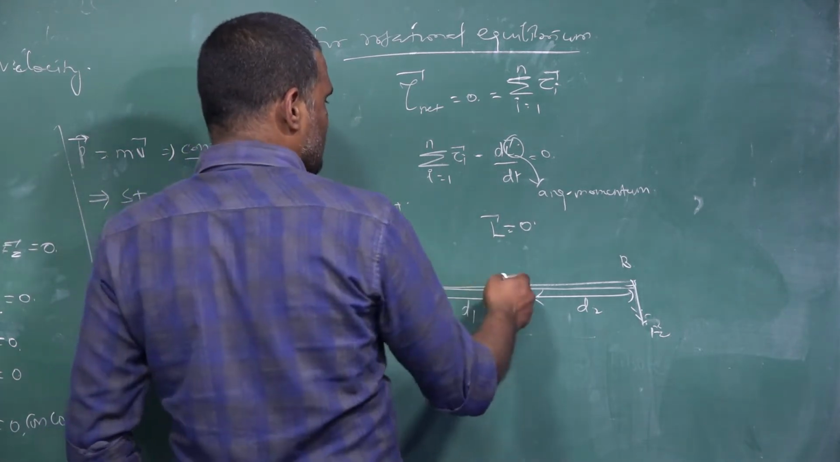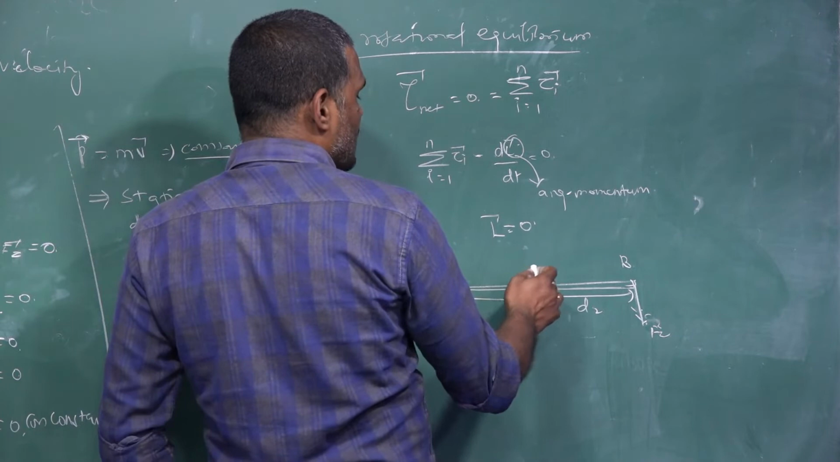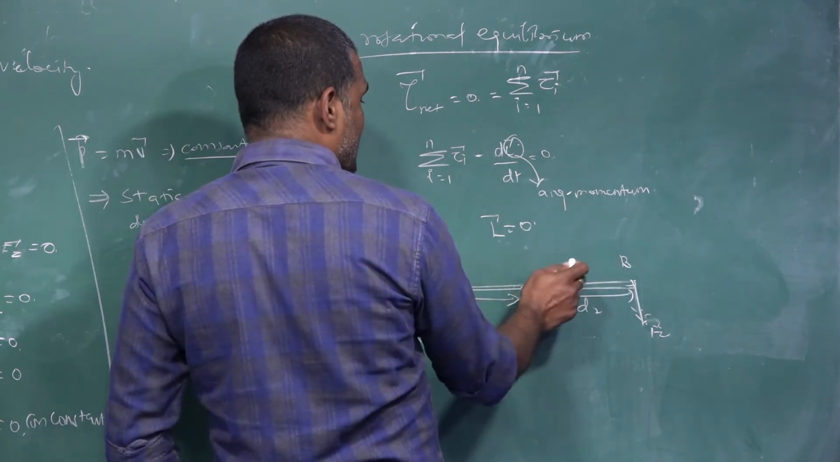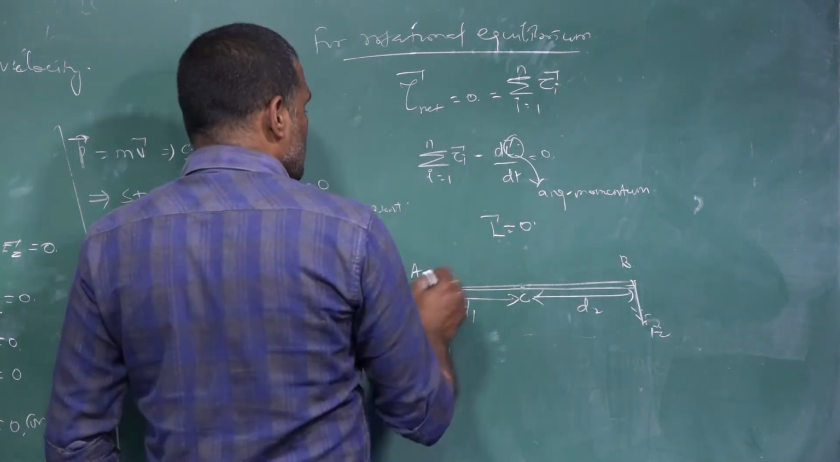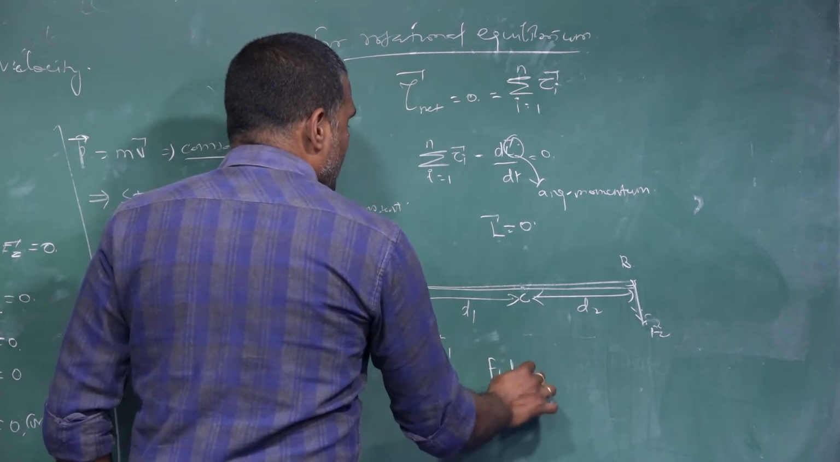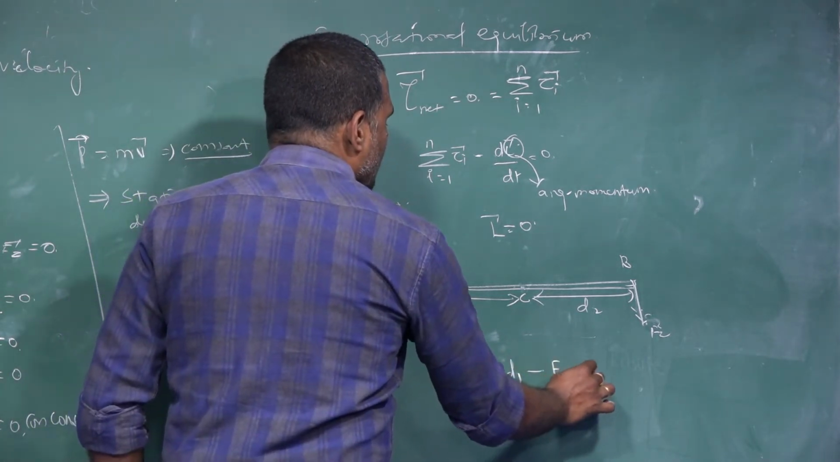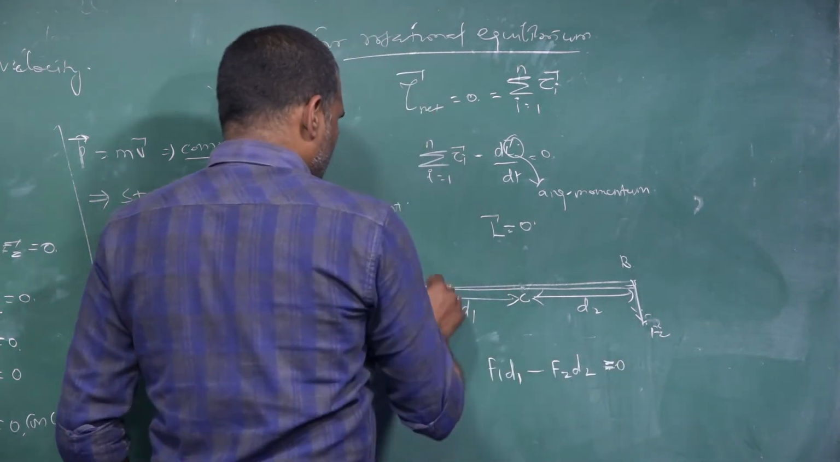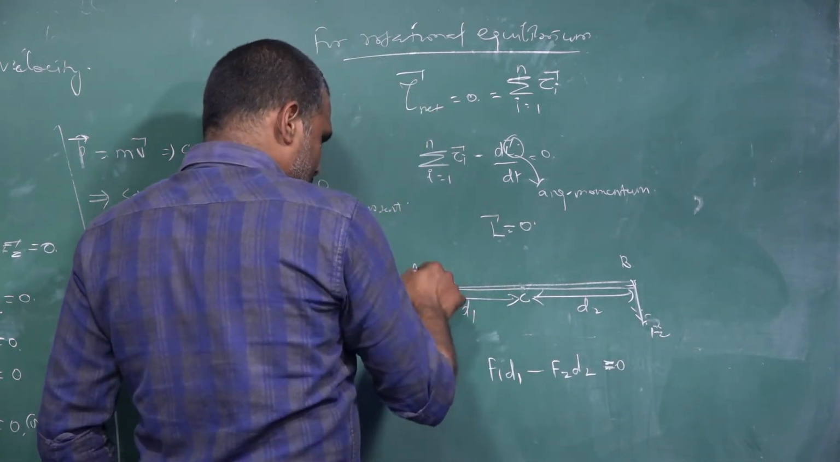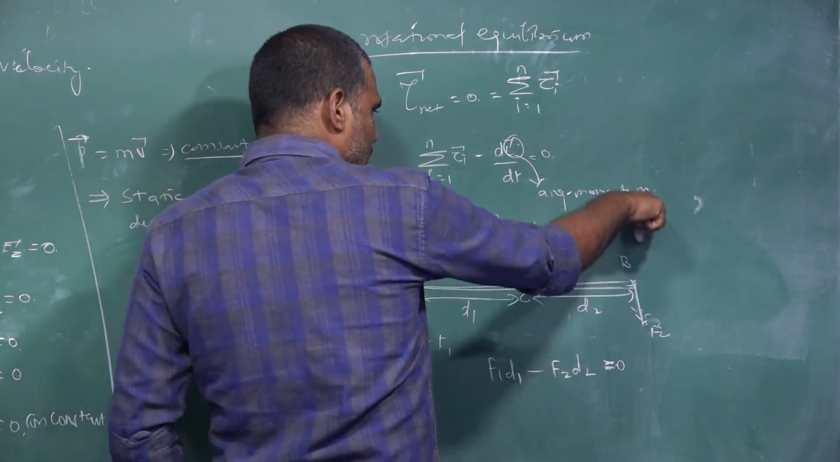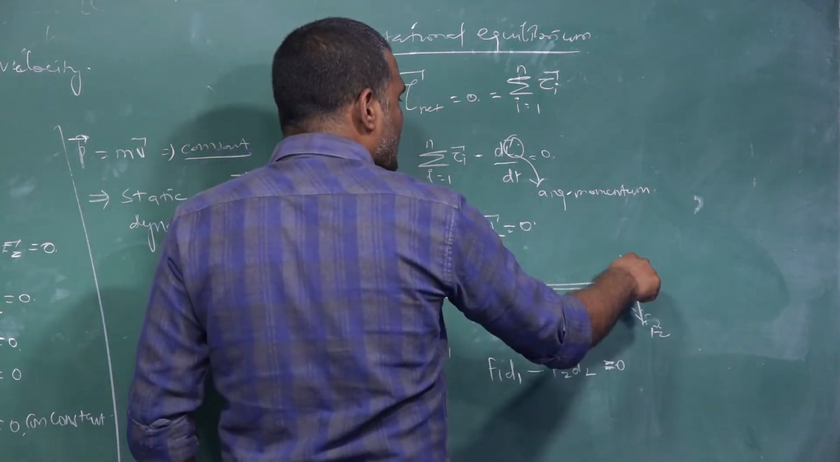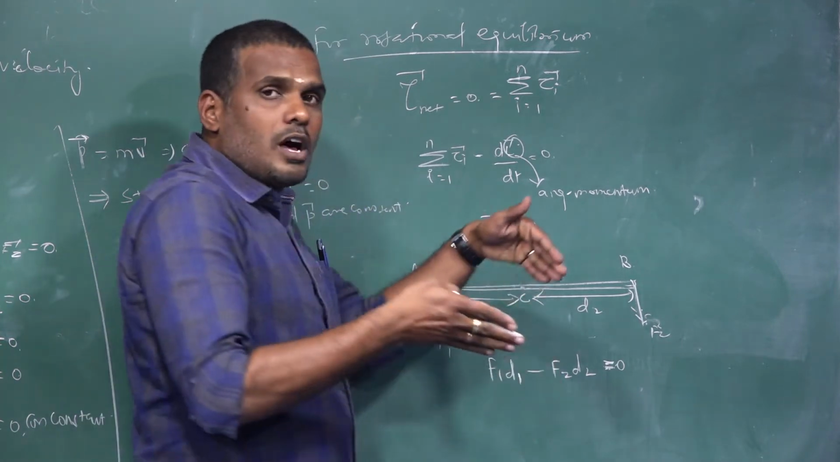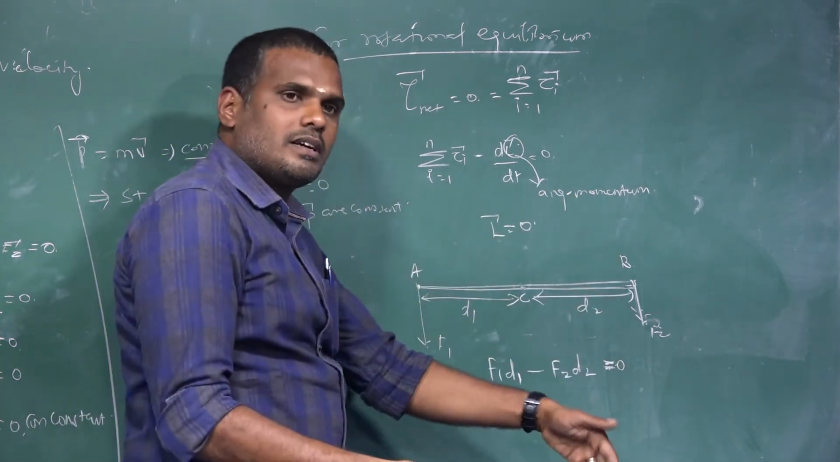The net moment of force, or the sum of the moments of all the forces acting on the body, must be equal to 0. So I can write the condition F1 D1 minus F2 D2 must be equal to 0. F1 is acting on A in the downward direction. F2 is also acting on the body at the end B in the downward direction. The two forces are parallel to each other, acting downward.